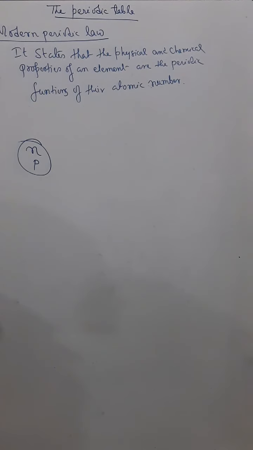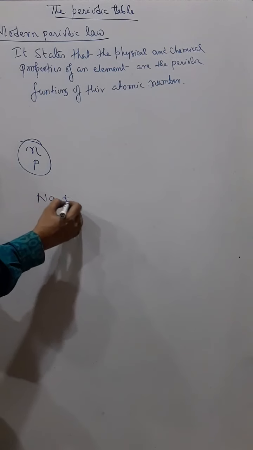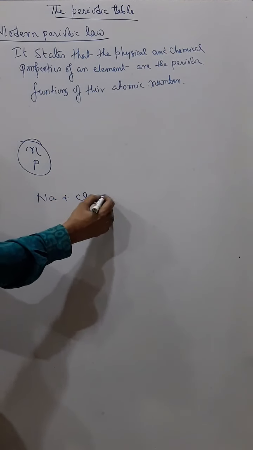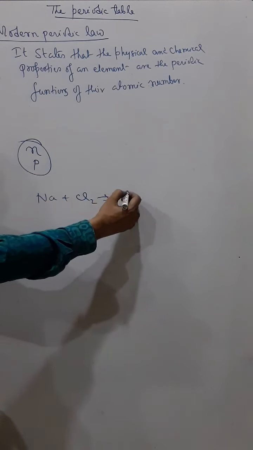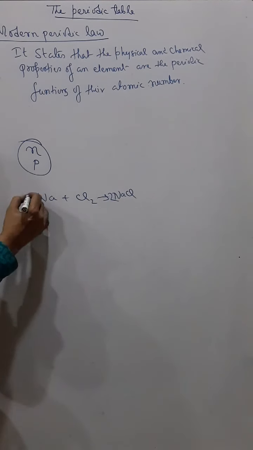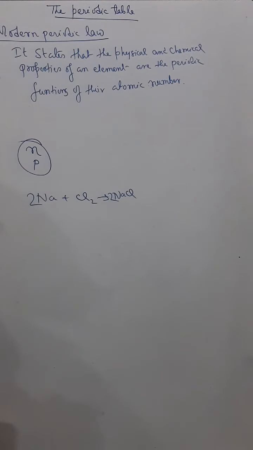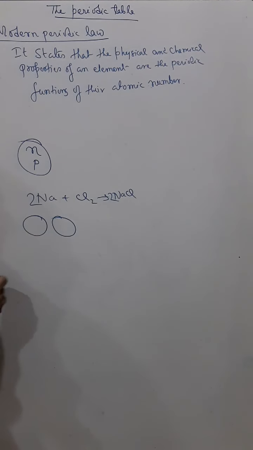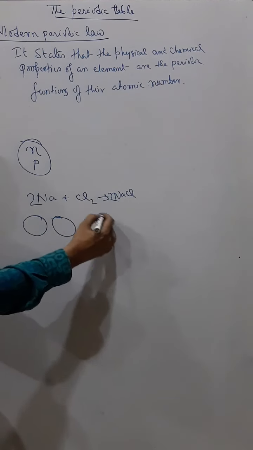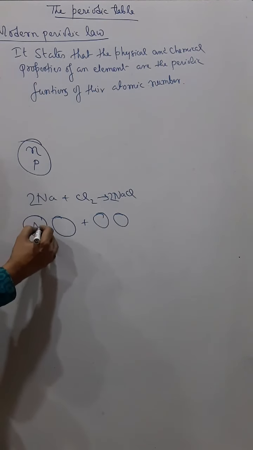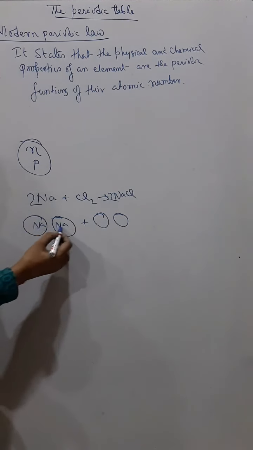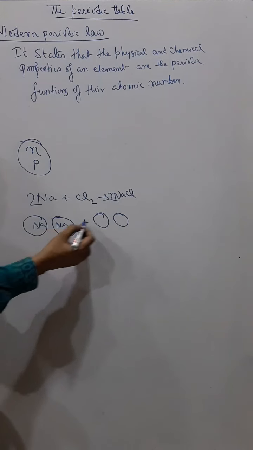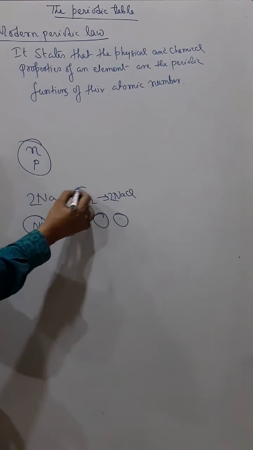You know, when two elements react, say sodium and chlorine react to become NaCl, and if I balance, I give this: 2 sodium reacting with 2 chlorine. This is 2 sodium atoms. This is 2 chlorine atoms, that is 1 chlorine molecule, Cl2.